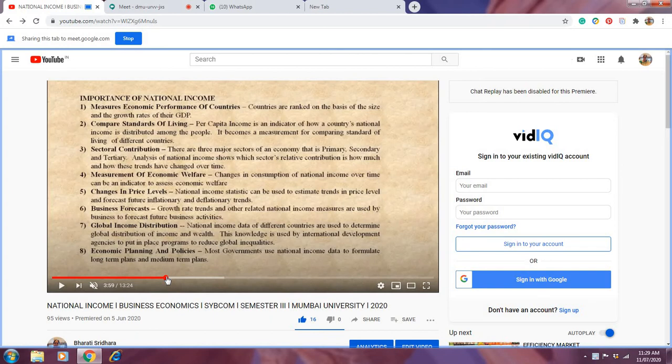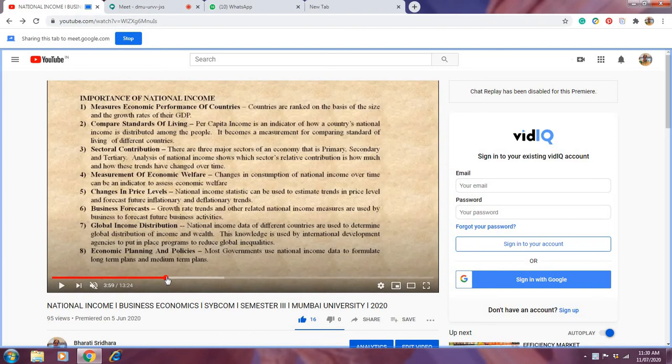So for knowing the standard of living of the people, or for comparing, say the US standard of living is very high, India's standard of living is not that high, so we are comparing the standard of living of countries, and we get to know that from the national income. So we have to compare whether the country's standard of living is very high or very low. Everything we have to find out.